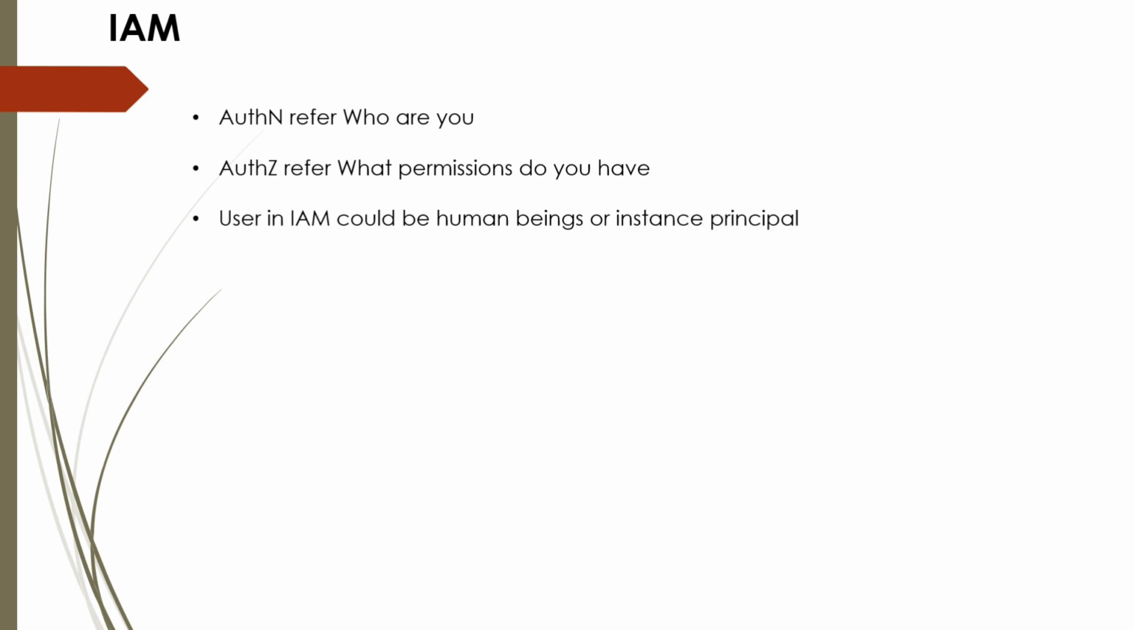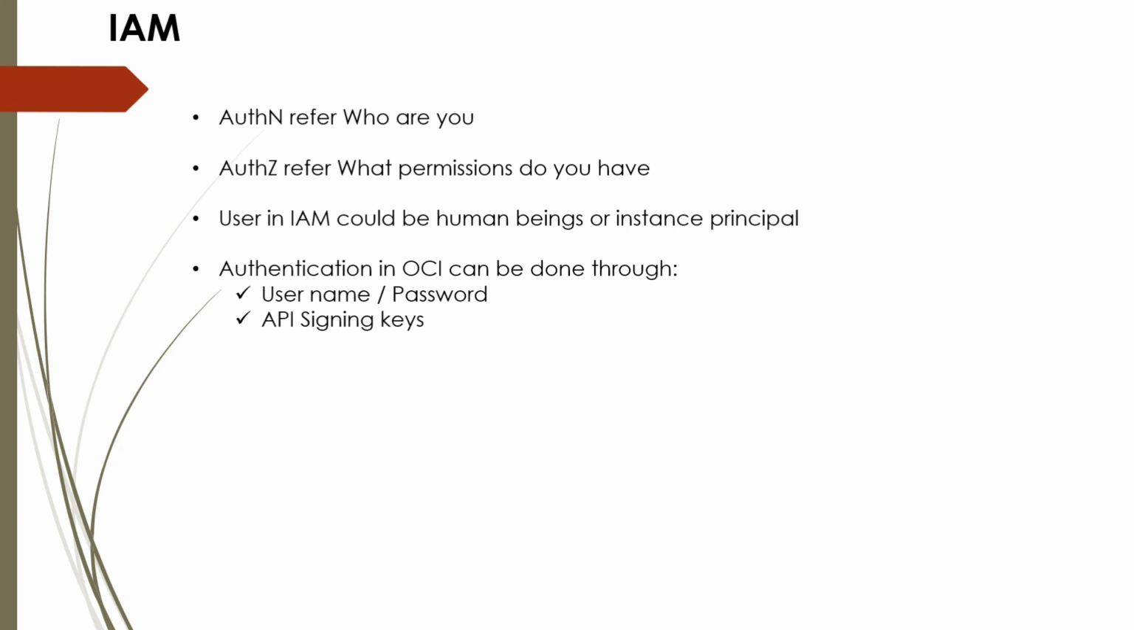Now IAM. In IAM, AuthN refers to who are you and AuthZ refers to what permissions do you have. User in IAM could be human beings or instance principal. Authentication in OCI can be done in 3 ways: username or password, API signing keys, or authentication tokens.